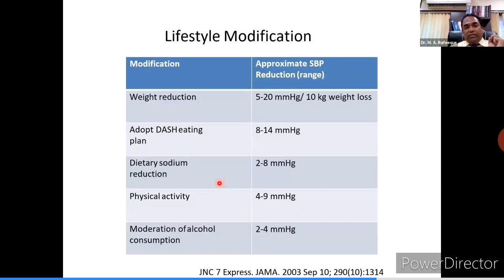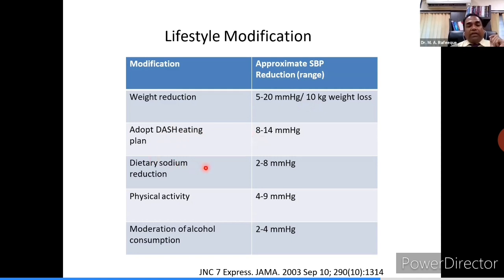Coming down to lifestyle modification, again, weight reduction, adopting the DASH diet, dietary sodium restriction, physical activity, and moderation of alcohol and nicotine, they will bring down a significant number of blood pressure readings. Simply by reducing weight, 10 kg weight loss reduces systolic blood pressure by 5 to 20. Approximately 1 millimeter of mercury blood pressure is lowered with 1 kg weight loss. Similarly, the DASH eating plan, I will explain in the next slide, reduces blood pressure by 8 to 14.